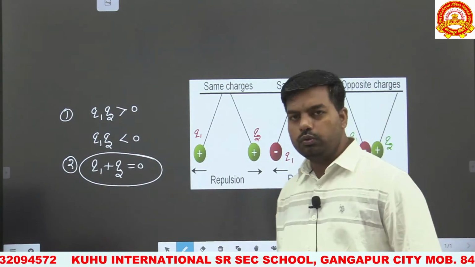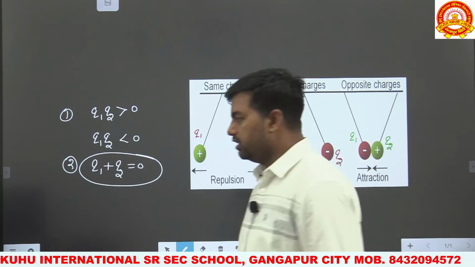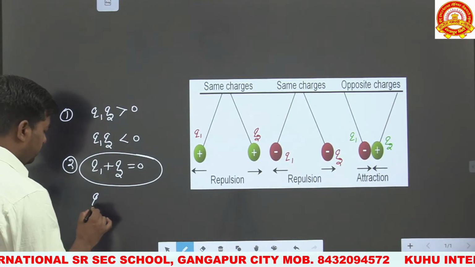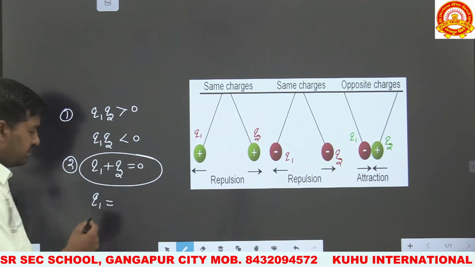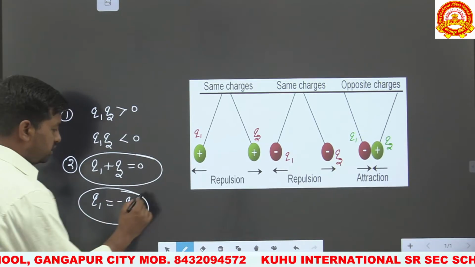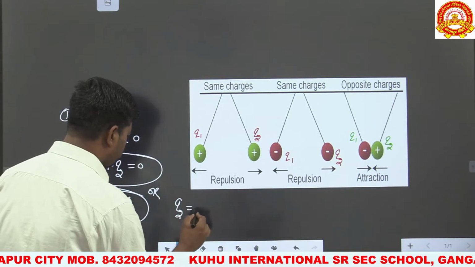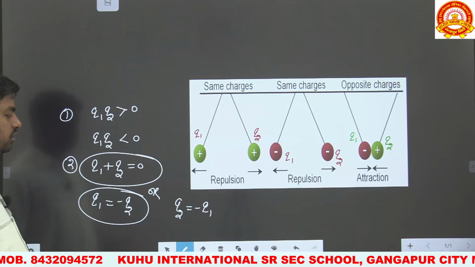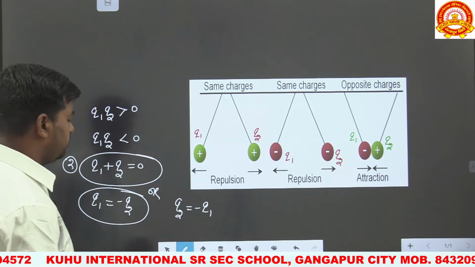In this condition we can write q2 equal to minus q1. So it follows the condition that when two charges are of opposite nature, they will attract each other.